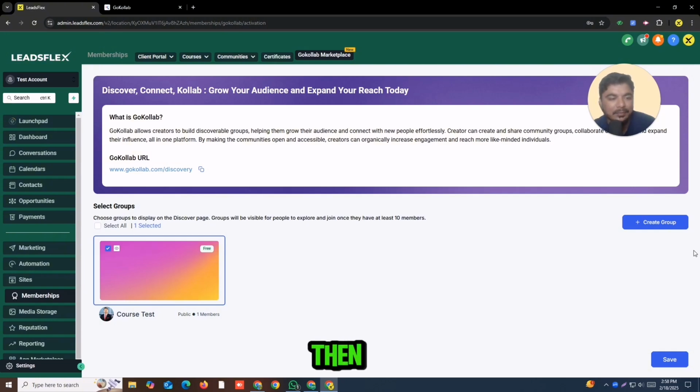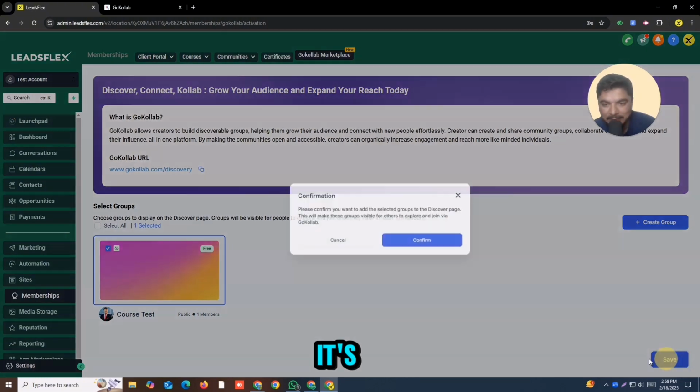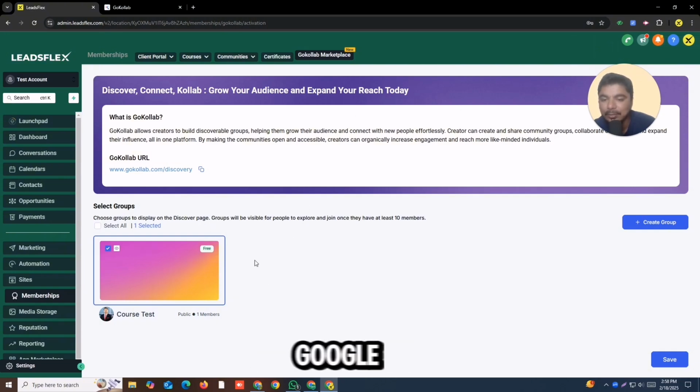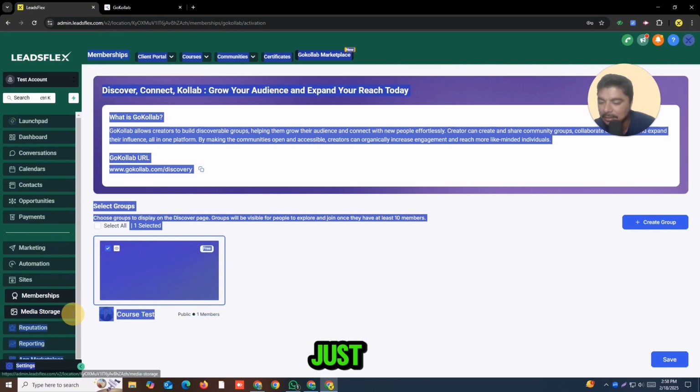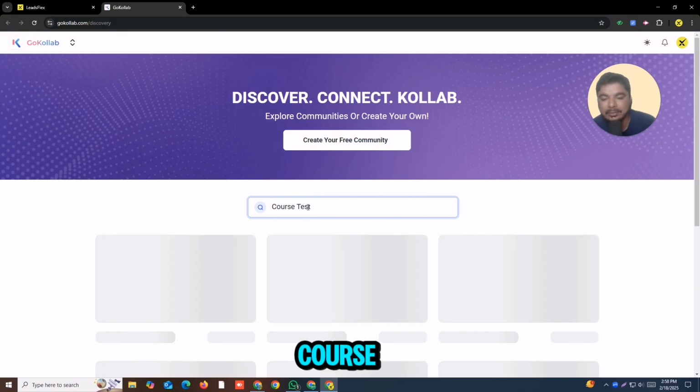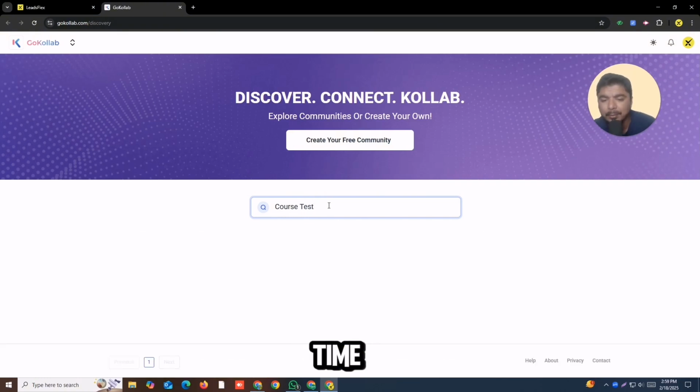Then what we can do is simply add it to our marketplace, and it's just a few clicks. Yes, you see our selected group has been made discoverable. So it's in the GoKollab Marketplace, and it's discoverable. To check this, you just copy your marketplace link here and simply search for the test course. It will take some time, but after some time it will appear here, and then your community is discoverable here. People can join here, people can collab here, people can do all the things that we discussed a few seconds ago.